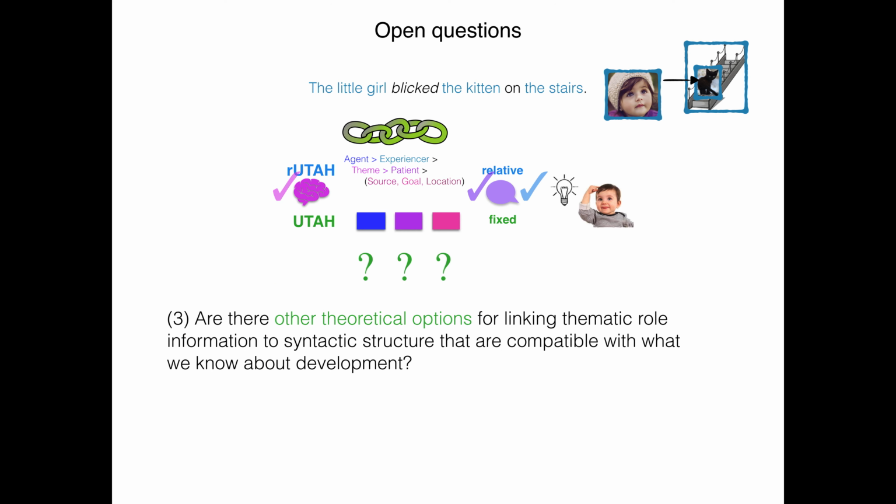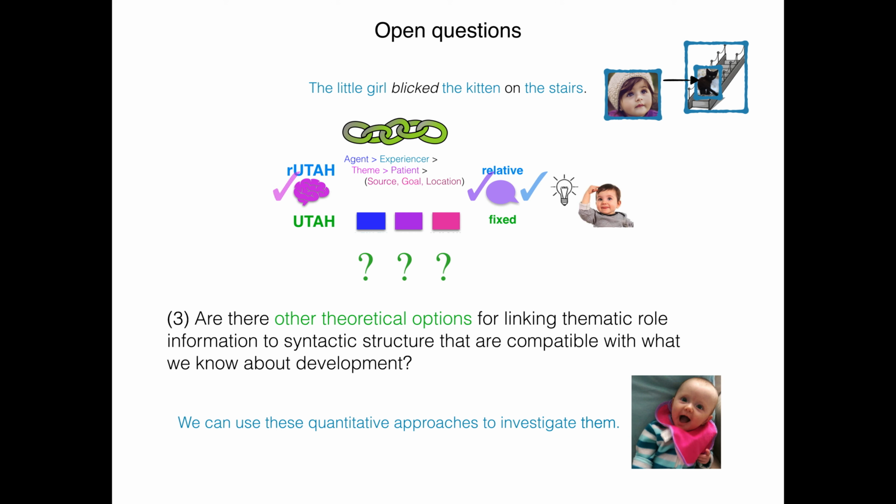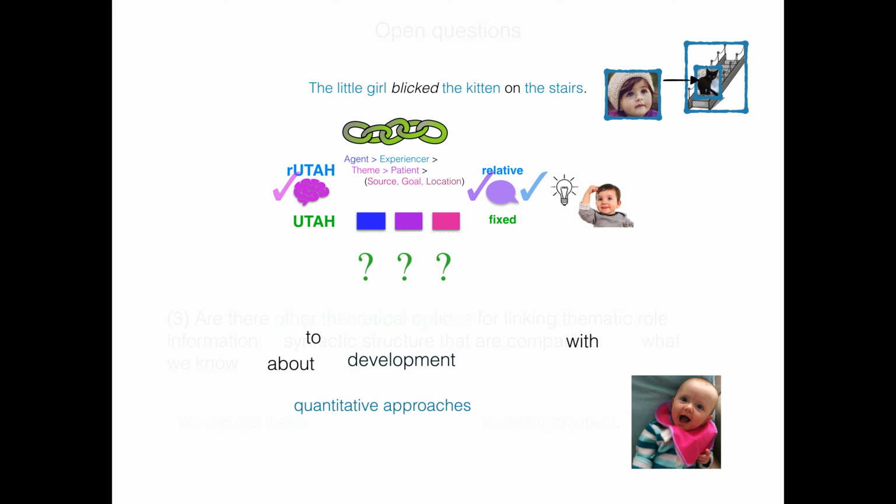And I think perhaps more interesting from a theoretical perspective, are there other theoretical options for linking thematic information to syntactic structure that are compatible with what we know about development, right? So we had a certain idea for what a fixed representation looks like taken from the literature, a certain idea of the relativized one, but you can imagine there are many other options one might consider, and we can look at them, right? And we can see, are any of them better than what we're seeing here? Do any of them give us different types of developmental stories for what we would expect? And the point being that we can use the very same quantitative approaches I've shown you here to investigate them.